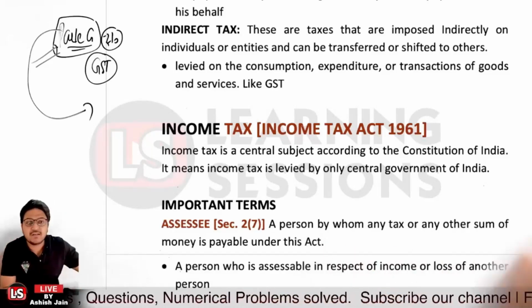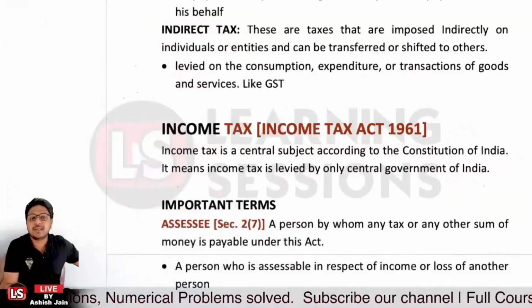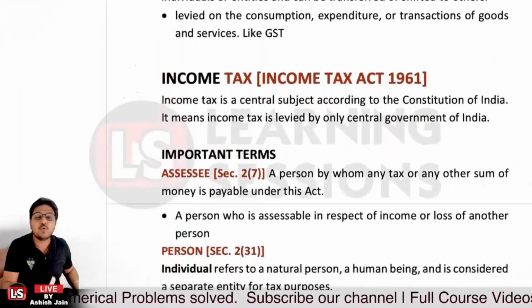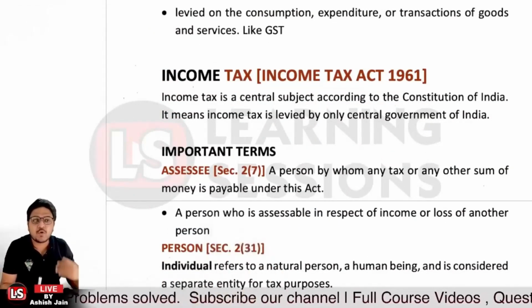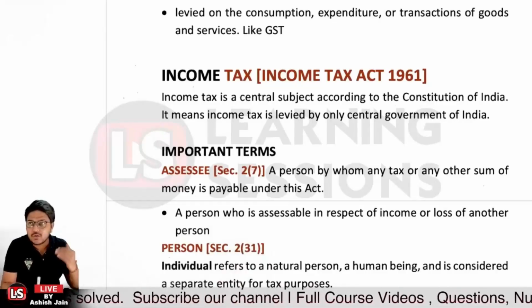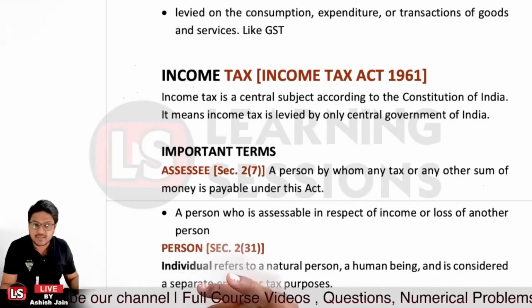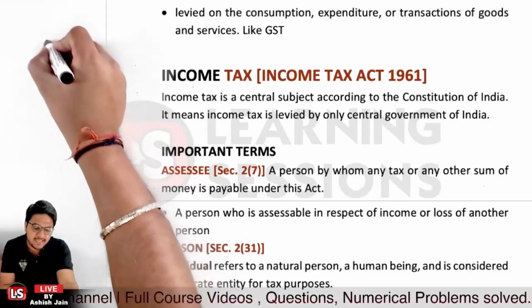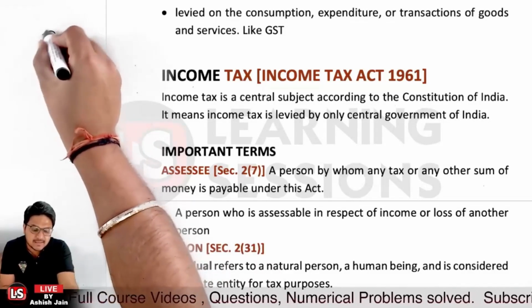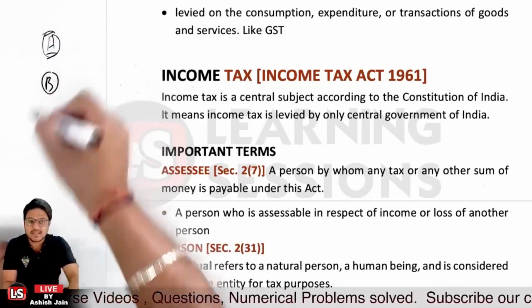Now let's understand the different terms in income tax. First of all, it's related to assessee. Now, who is an assessee? Let's say we are talking about a person who has some taxable money to be paid. In that scenario, that person is an assessee. Let's say person A is to pay the tax. Now person A is an assessee. Now person B is to pay the tax. Person B is also an assessee.